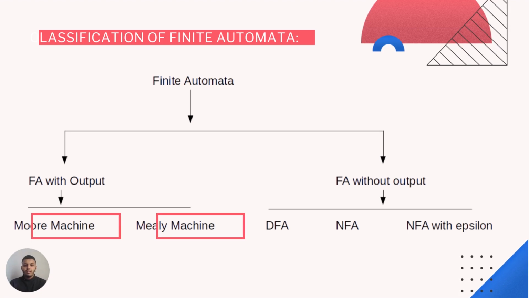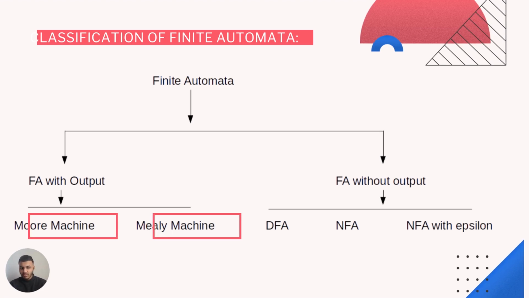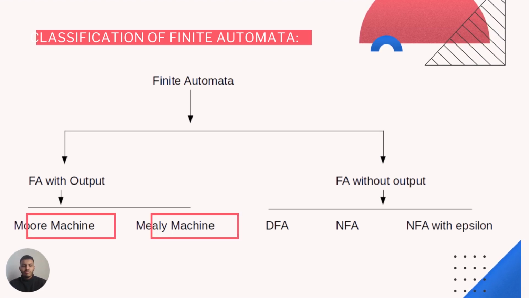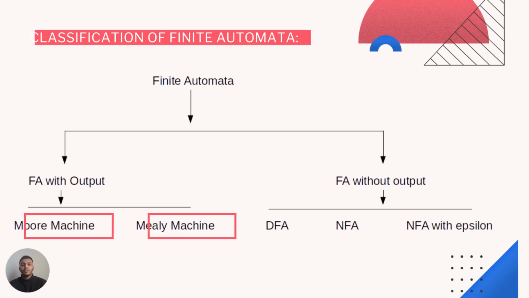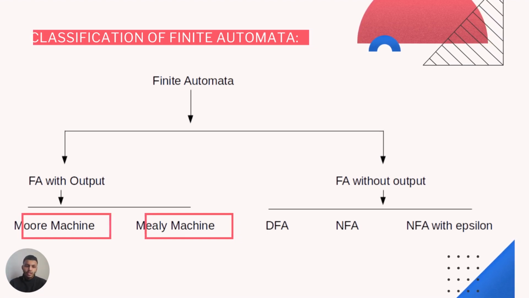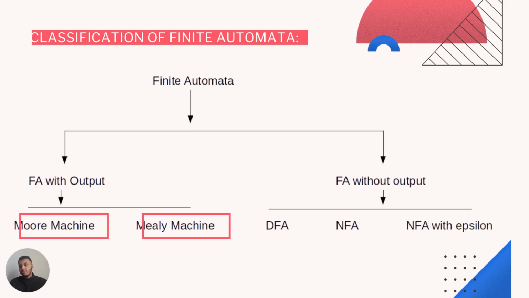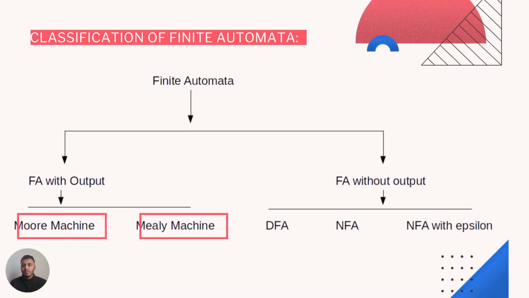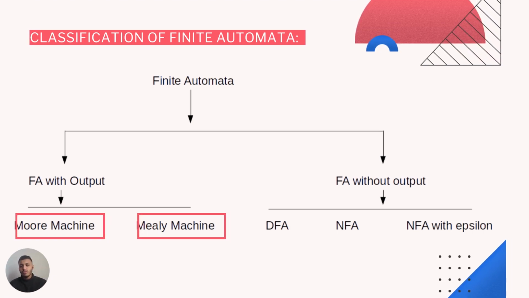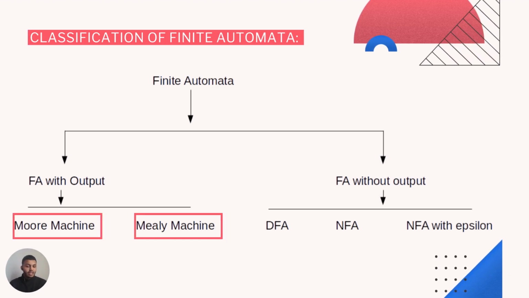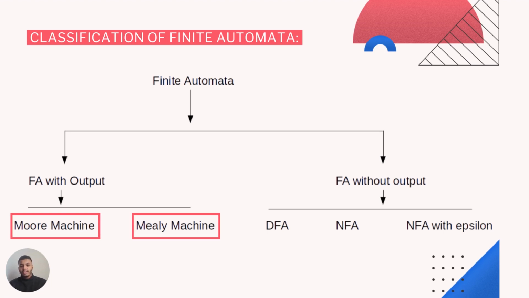But going ahead, in finite automata with outputs, there are two types, specifically Moore machines and Mealy machines. Moore machines and Mealy machines are representations of automata which describe finite automata with outputs. These machines give us the outputs required for a specific language. So going ahead, we'll discuss what Moore and Mealy machines are. This is the topic for today, and let's start with Moore machines first.